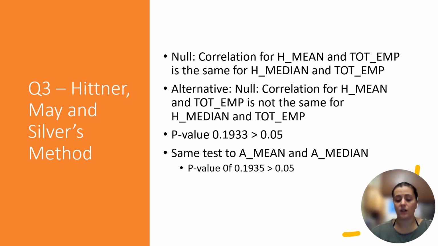So our p-value here was greater than 0.05, so we cannot reject our null hypothesis, meaning the hourly mean and hourly median have the same correlation to total employment. The same test was applied to annual mean and annual median, and this p-value is also greater than 0.05, and we cannot reject that null either.